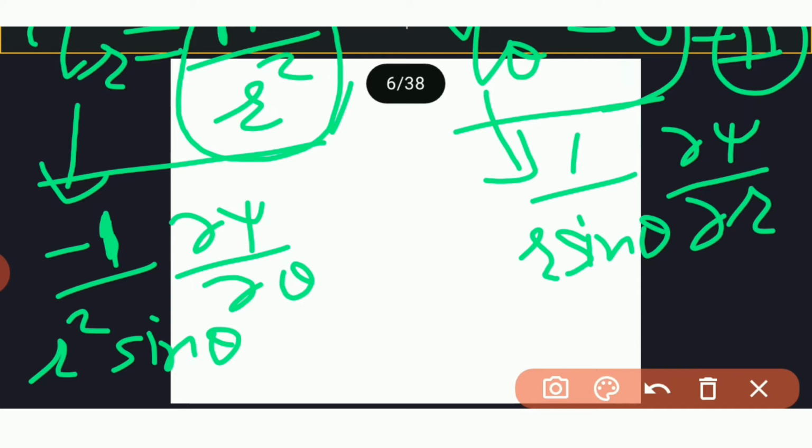So m upon r square is equal to minus 1 upon r square sin theta dou psi by dou theta, and here q theta is 0, and also we know that q theta is 1 upon r sin theta dou psi by dou r. So 0 is equal to 1 upon r sin theta dou psi by dou r.